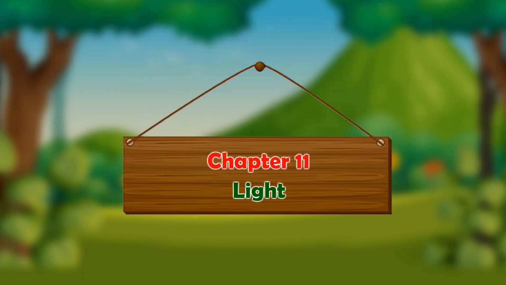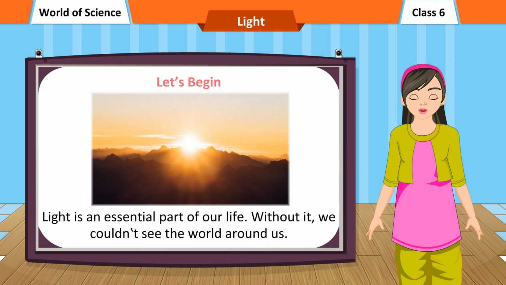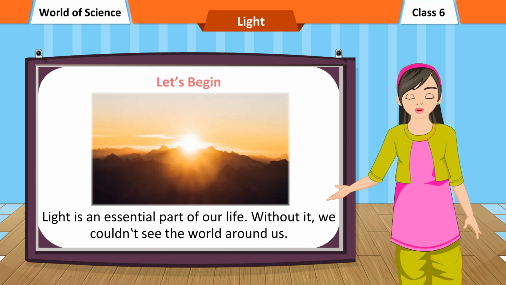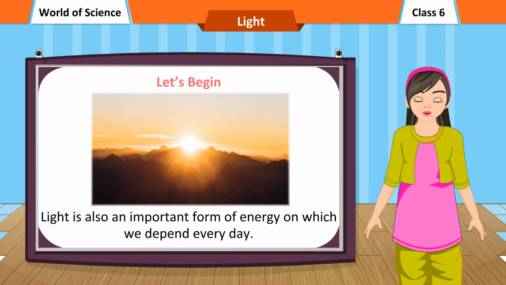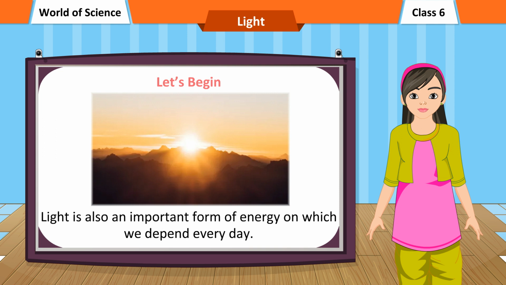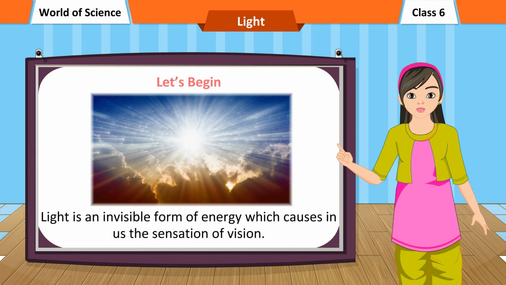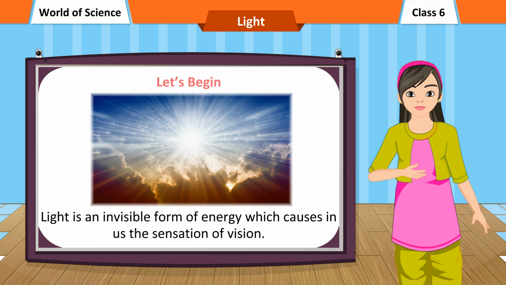Chapter 11: Light. Let's begin. Light is an essential part of our life. Without it, we couldn't see the world around us. Light is also an important form of energy on which we depend every day. Light is an invisible form of energy which causes in us the sensation of vision.